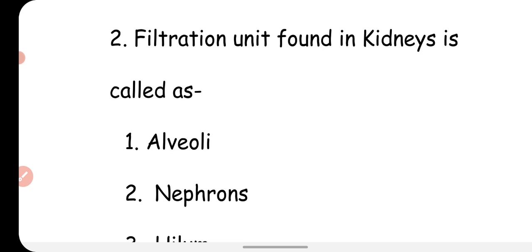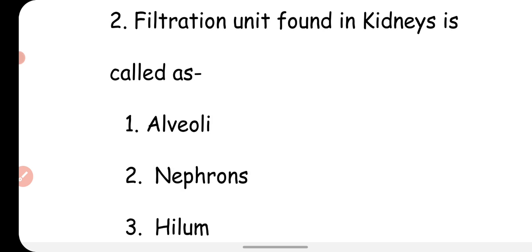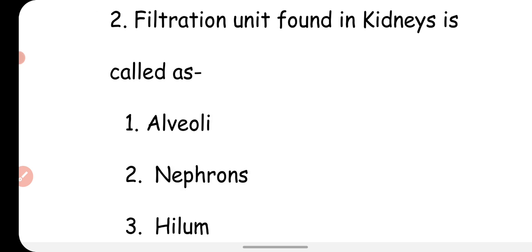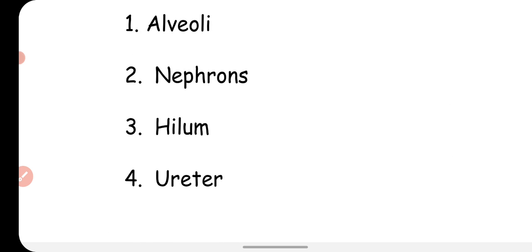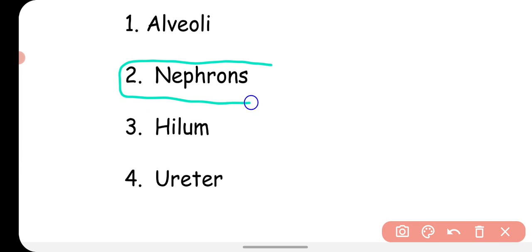Filtration unit found in kidneys is called as? In our kidney, what is the filtration unit called? If you have studied about the kidney, you will find that the kidney has a special kind of cells, and those cells are called nephrons.